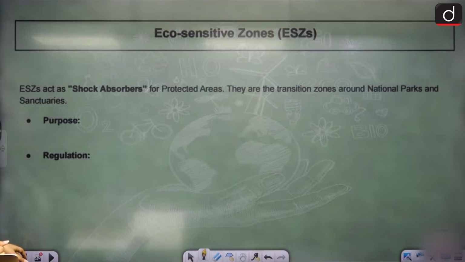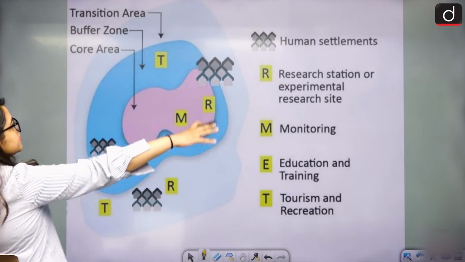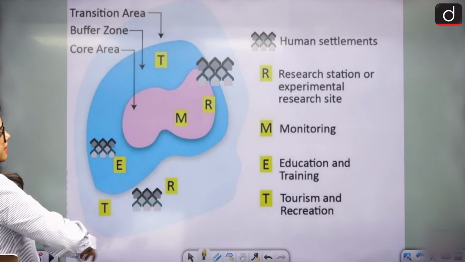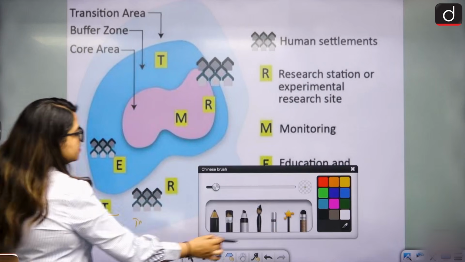Before we understand this, just look at this diagram. That will help you understand how we divide the areas, how human and nature are altogether preserved. How do biosphere reserves work and how are they reserved? The entire area, you see this blue bubble, that is the entire area. Transition area, this is the transition area.